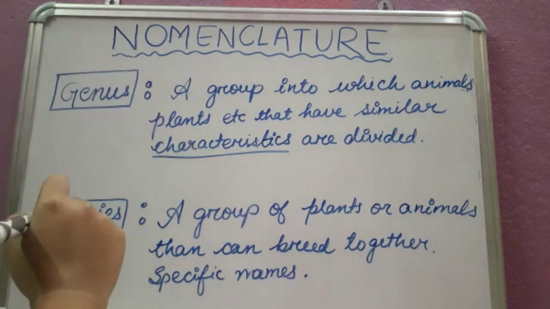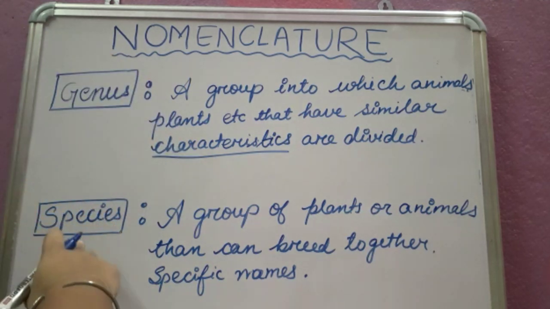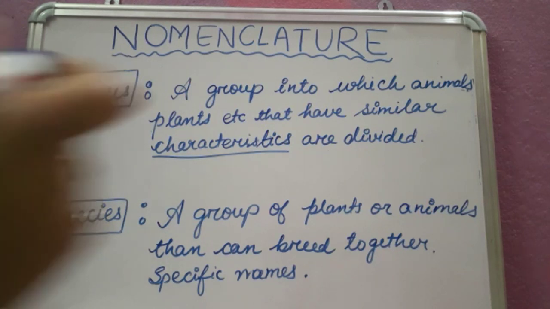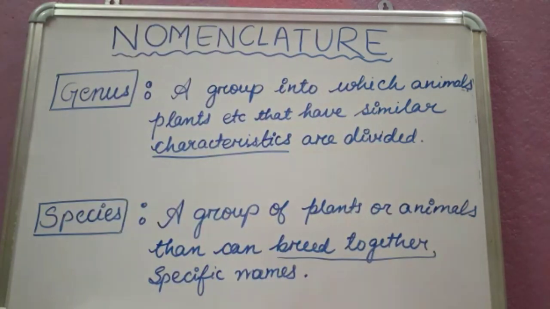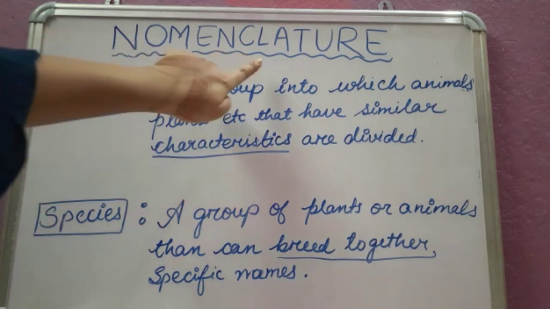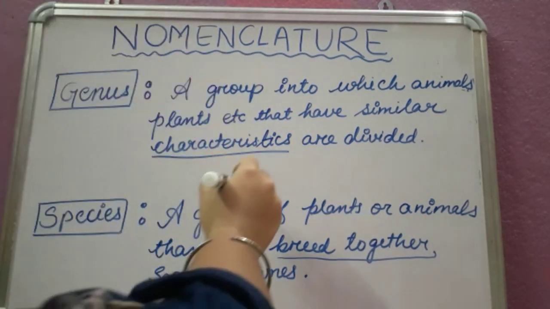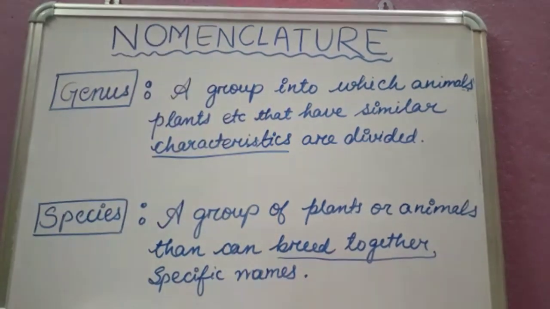Species is a group of plants or animals that can breed together. Those are classified under species. The genus and the species together form the nomenclature, or the binomial nomenclature.